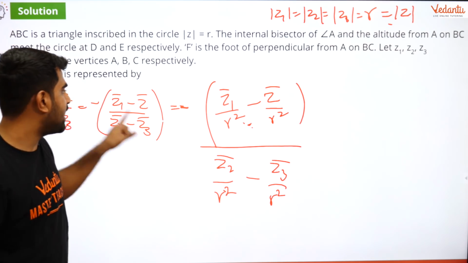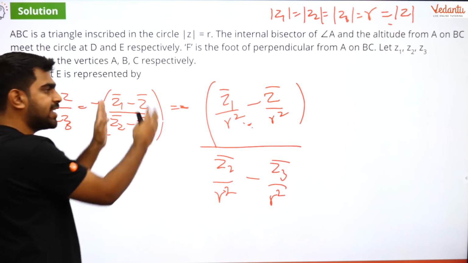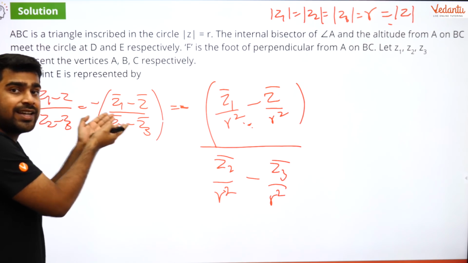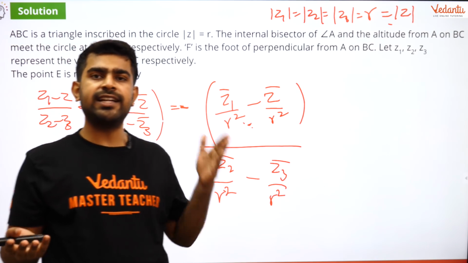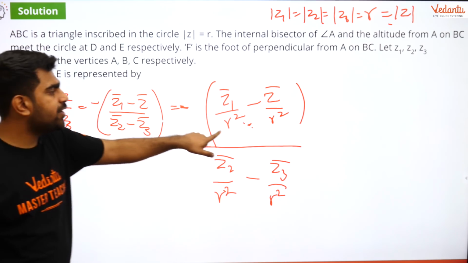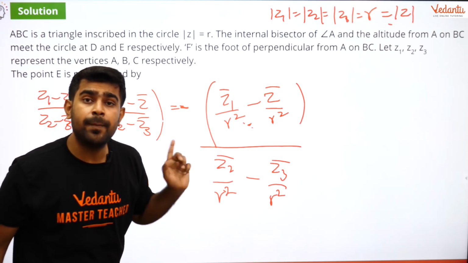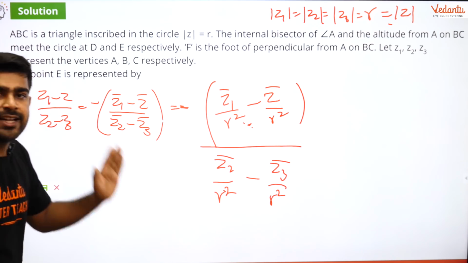Now what is R square? First, let me make this clear. I just took this right hand side with the minus. I wrote the minus right hand side. I divided numerator and denominator by R square. And R square is a number, right? I can do that. I can divide numerator and denominator. Is that clear? I divided my numerator and denominator by R square without affecting my left hand side. Is that clear to everyone?